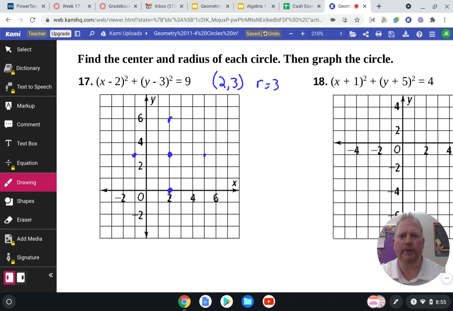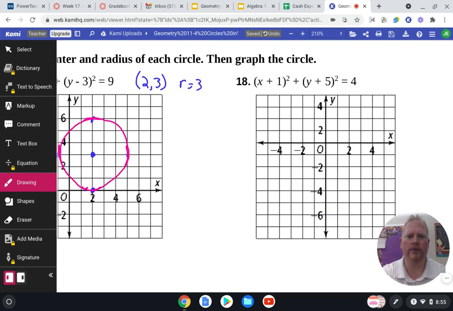Now what I'll see some people do is once they make those 4 points, they start to connect them, and it looks kind of boxy, kind of round. I don't like it. So what I do is I kind of make a little curve here, a little curve here. And that makes it a little bit easier to see the circle. There we go. All right, there's my circle.